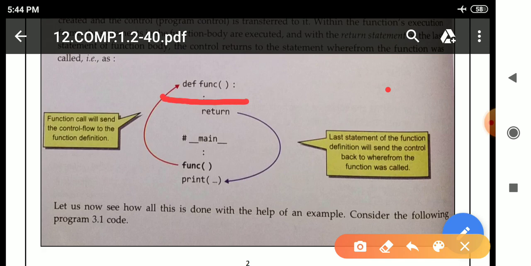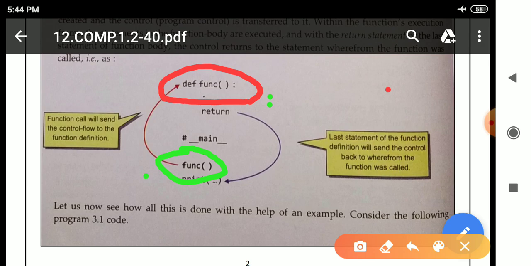See here, this is the function definition. This is the function call, means this particular function will execute when there is a function call. That is why we can see here the function name is there, and after that parentheses are there, no variable is there, means no argument is there. So this is a function call.